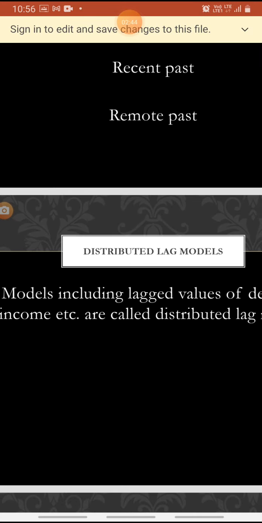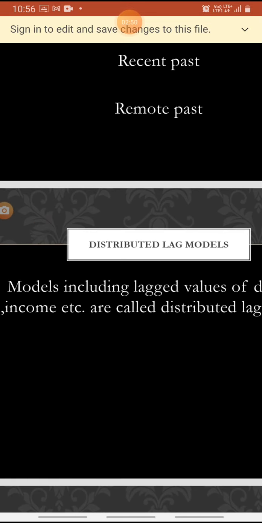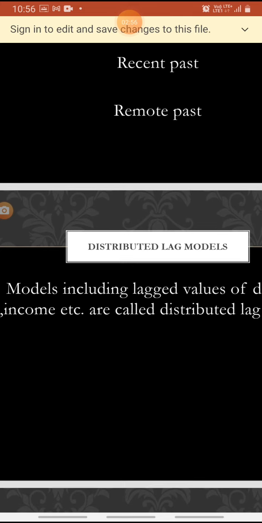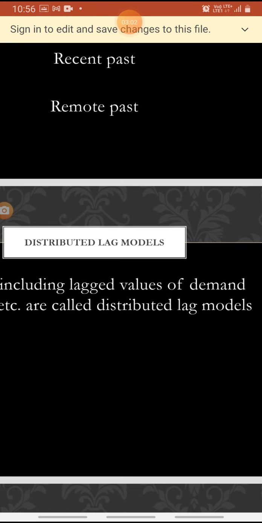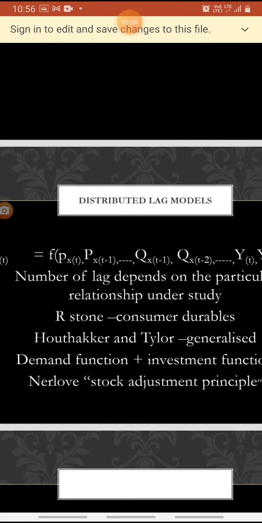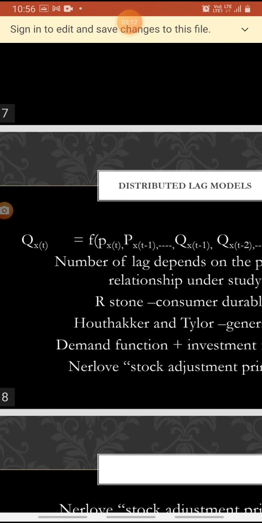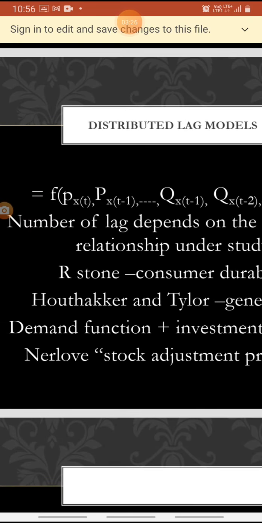Let's find out the distributed lag models, that is, models including lagged values of demand, income, etc. The models including lagged values of income and demand, past demand, are known as distributed lag models. The distributed lag model can be represented by the equation Qxt is a function of Pxt, Pxt minus 1, Qxt minus 1, Qxt minus 2, etc., Yt and Yt minus 1.